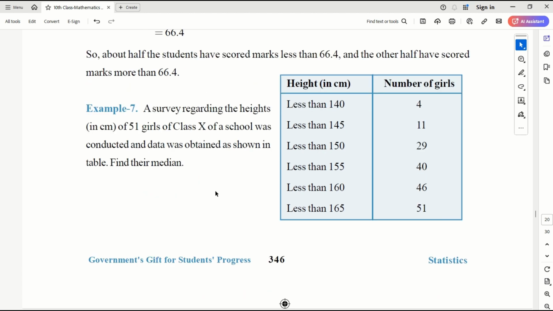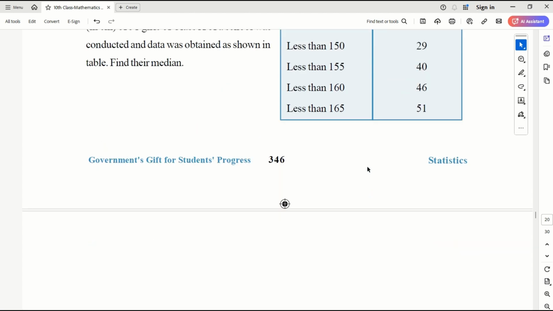It's easy to understand. A survey regarding the heights of 51 girls of class 10th of a school was conducted and the data was obtained as shown in the table. Find the median. Less than 140, less than 145, less than 150. This is the grouping. These are the frequencies, the cumulative frequencies. If you look clearly, they are all cumulative, and 51 girls. The maximum height is 165.